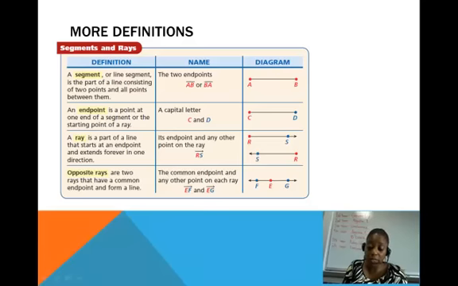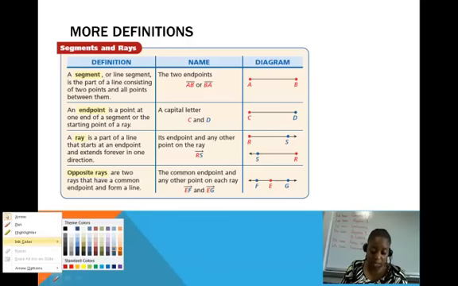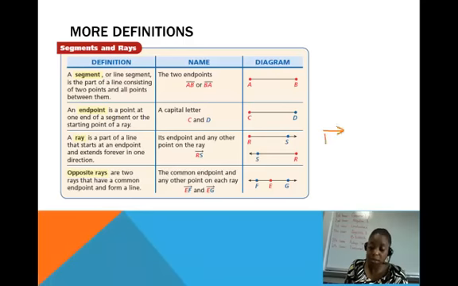So for example, this is ray RS. We would write the name of that ray just like this, ray RS. R is the endpoint, extending forever in the direction of S. Now this ray here is also ray RS. It's going to the left, but R is the endpoint and it extends forever in the direction of S. It is not ray SR. Ray SR would start at the endpoint S and go in the direction of R. That would be ray SR.